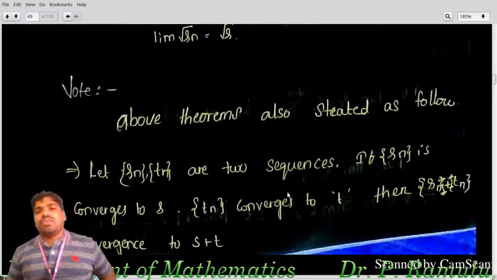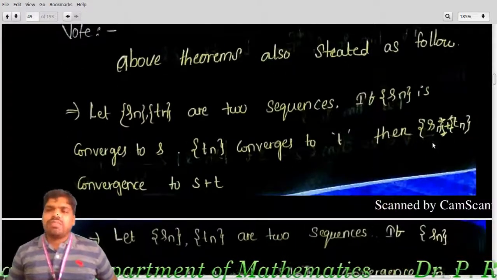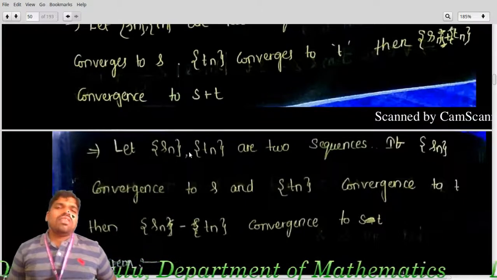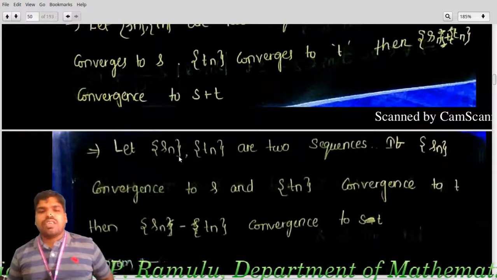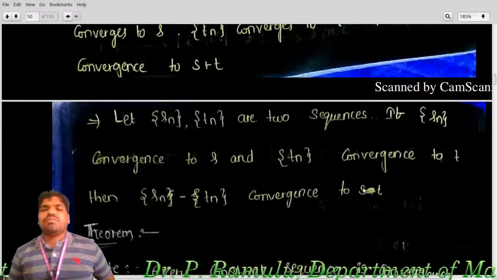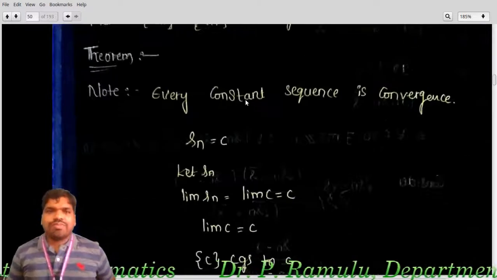If the sequences Sn converges to S and Tn converges to T, then Sn plus Tn converges to S plus T. If Sn converges to S and Tn converges to T, then Sn minus Tn converges to S minus T. I am not proving this theorem; you can prove it on your own.